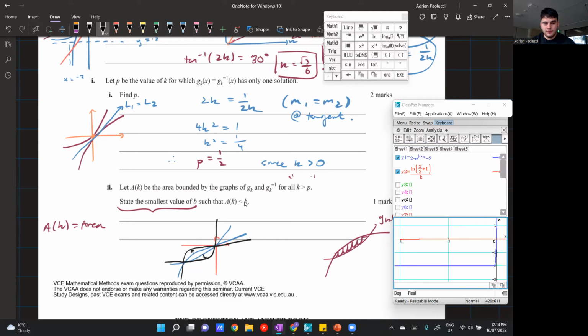So the area of K is approaching a 2 by 2 square. A 2 by 2 square has an area of 4. So as K increases, hypothetically from this graph, my area approaches 4, therefore B is equal to 4. And that would be one way of solving this question.